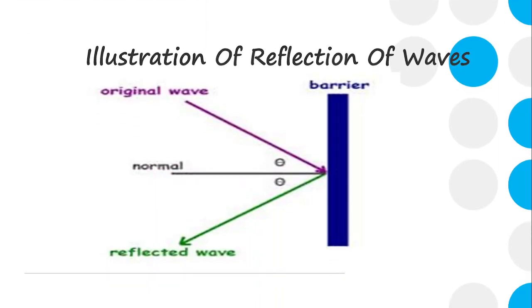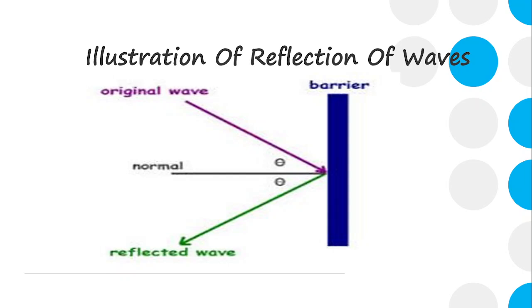Now, this is the illustration of the reflection of waves. Here we have the original wave, that is the incident ray, or simply the incident wave. Then this is the barrier or reflecting surface. The incident, the normal, and the reflected all lie on the same plane. That is the first law.